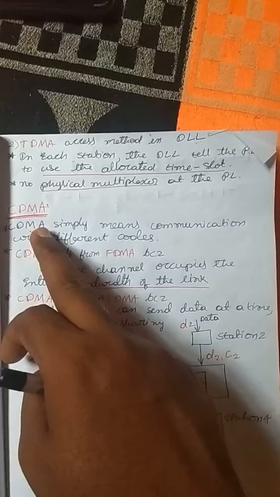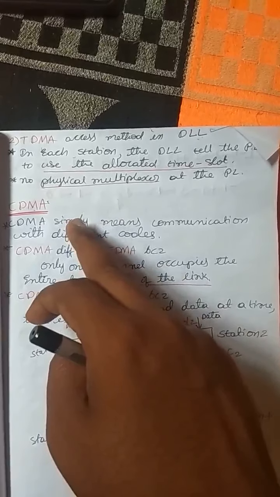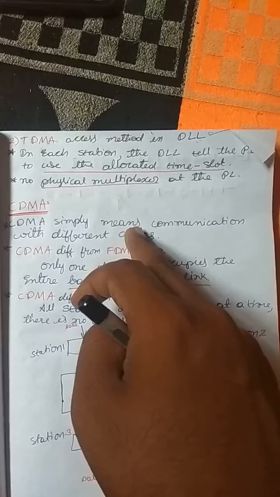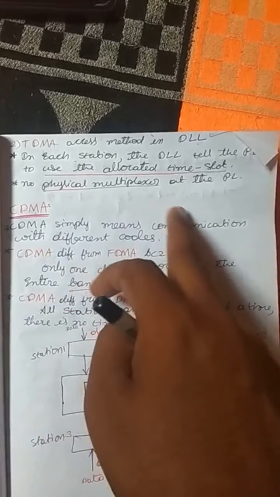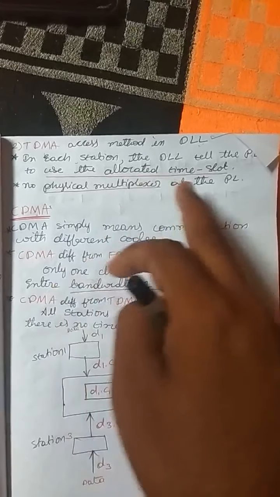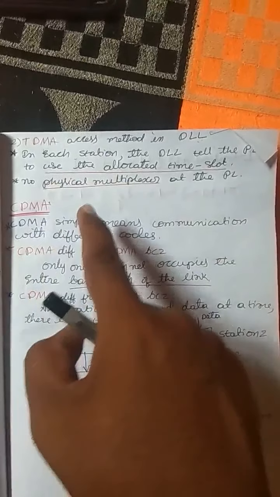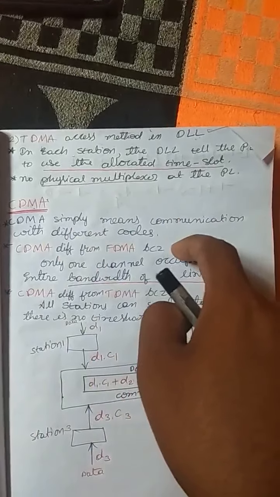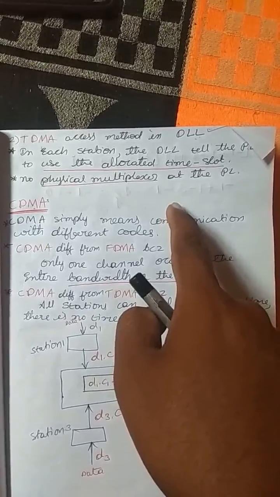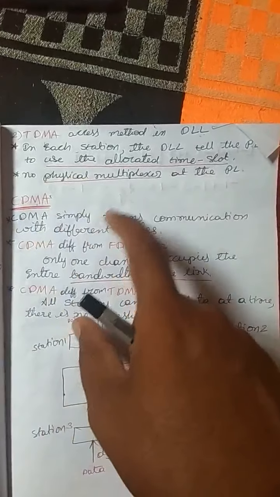What is meant by CDMA? CDMA is simply combining the data with different codes. We are going to combine the data with some codes, that is, communication with different codes. We are going to multiply the data with the codes, that is code division multiplexing. How it will happen, you can see here.